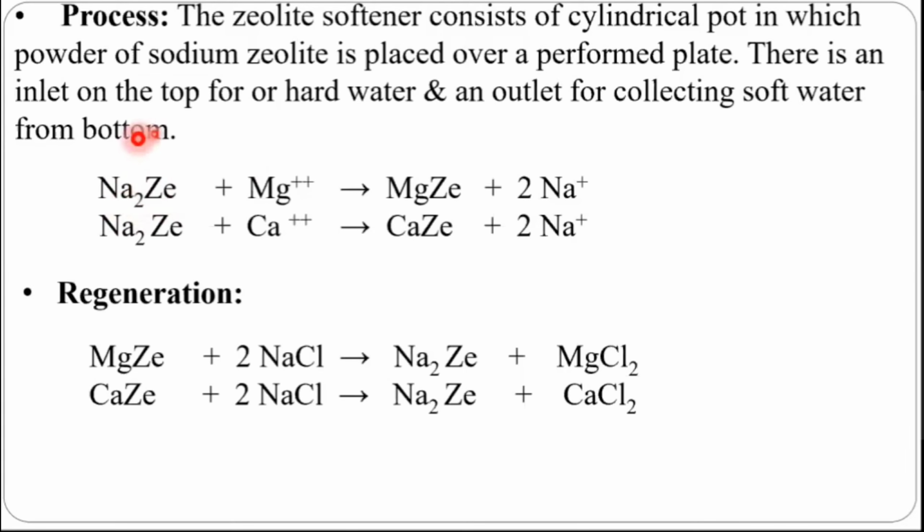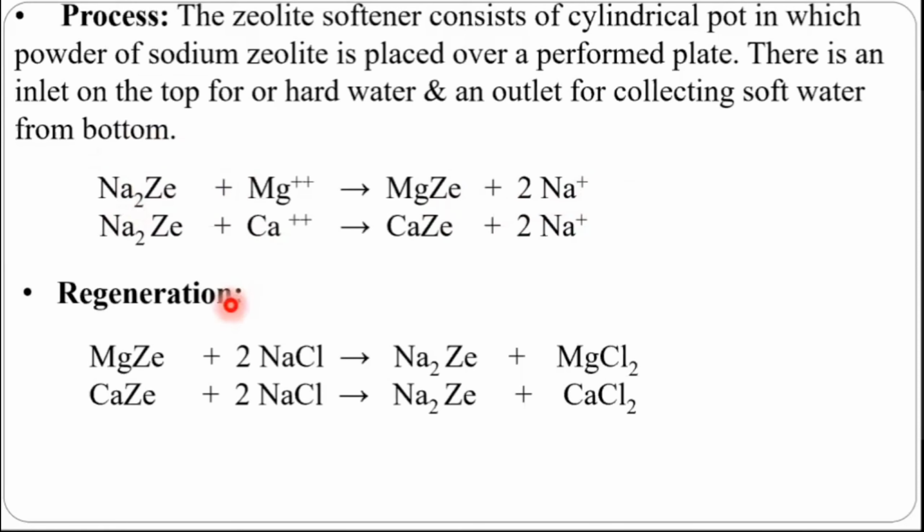Sodium comes here, magnesium comes here. So if magnesium is coming to the zeolite, it means magnesium is attached to zeolite and it is forming magnesium zeolite, and sodium is released in the water. So sodium salts are coming as an impurity in the water. Similarly, other cations can also be captured.